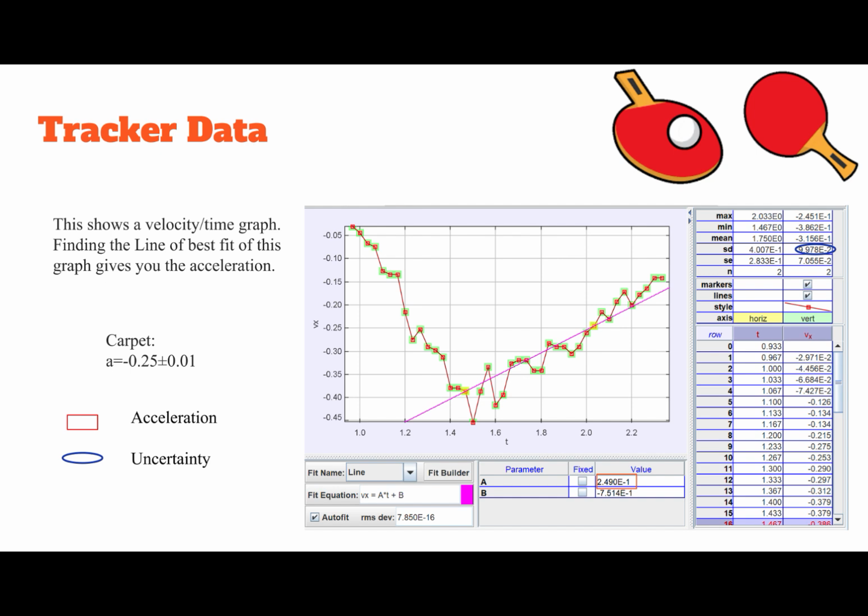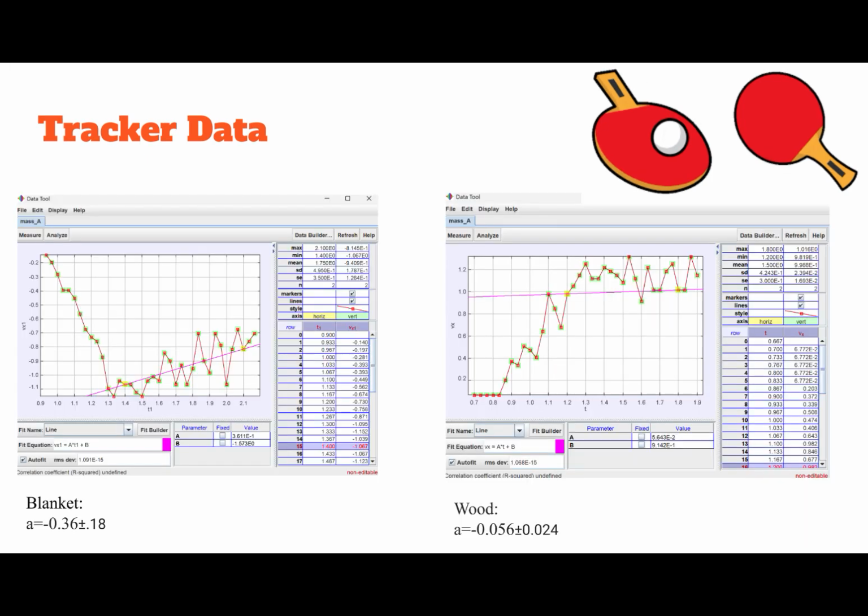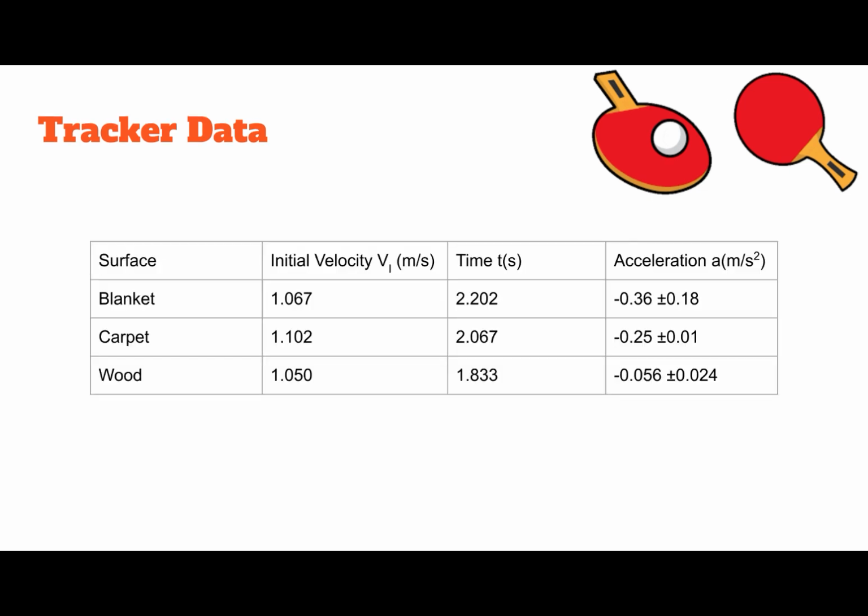For my tracker data, this shows a velocity time graph. Finding the line of best fit of this graph gives you the acceleration, and as you can see, this is showing for carpet. This is the tracker data for the blanket and the wood. This shows a table of the initial velocity, time, and acceleration for each of the blanket, carpet, and wood, and it shows that the blanket has a higher acceleration, meaning it slows down faster than the carpet and wood.